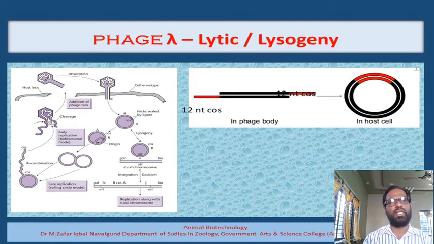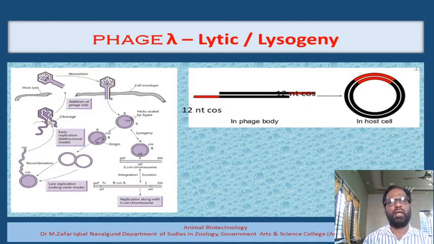The integrase protein is responsible for the integration of the genome of the bacteriophage lambda into the genome of the bacteria. In case this particular protein is not present in a sufficient quantity, if it is less than that particular threshold, then it has no other choice but to enter into the lytic pathway. It will simply enter into the lytic pathway, undergo a few rounds of replication, and lyse open the bacteria, and it will get released from that bacteria and go and infect some other bacteria.